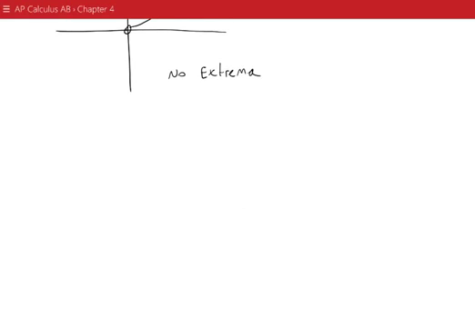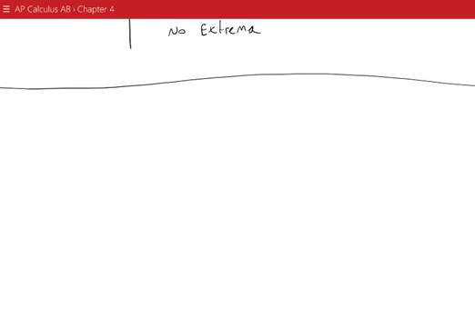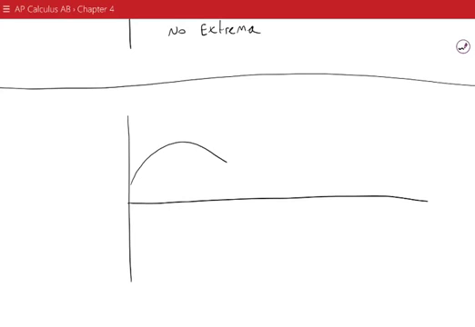Alright, so there's one other graph in the book. Let's say we have some random function that looks like this. So in this case we have several different extreme values. In this case, the point up here, this is an absolute max.